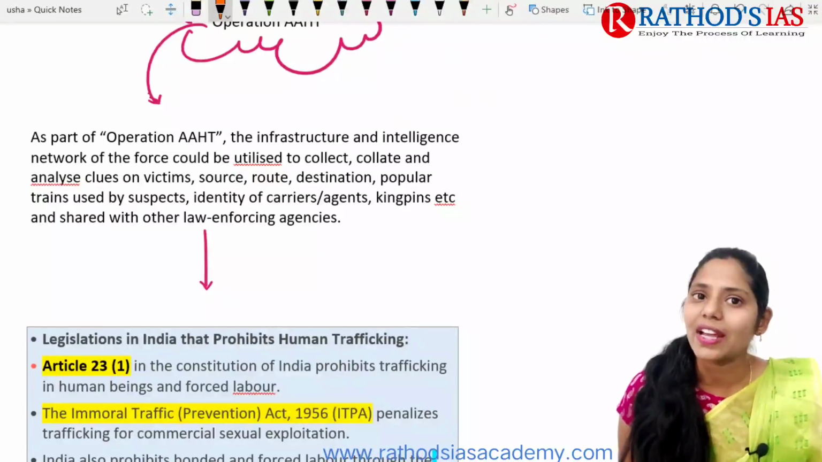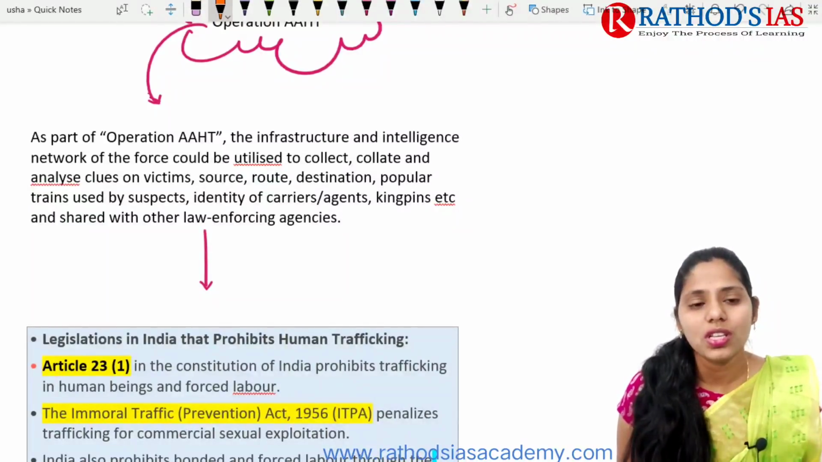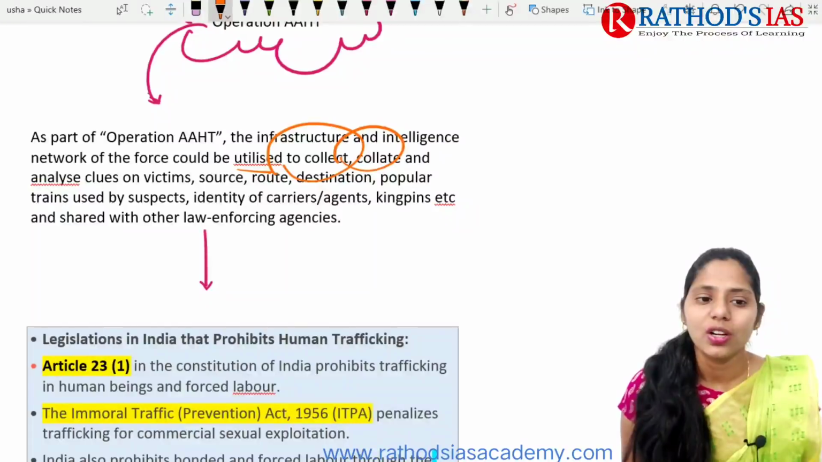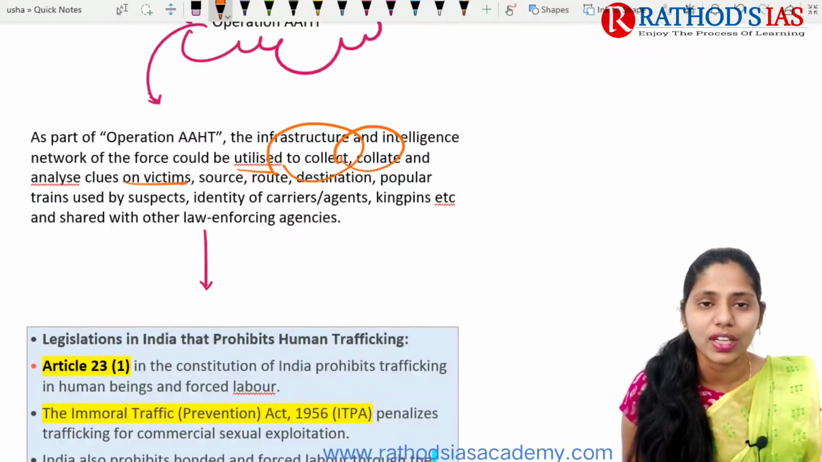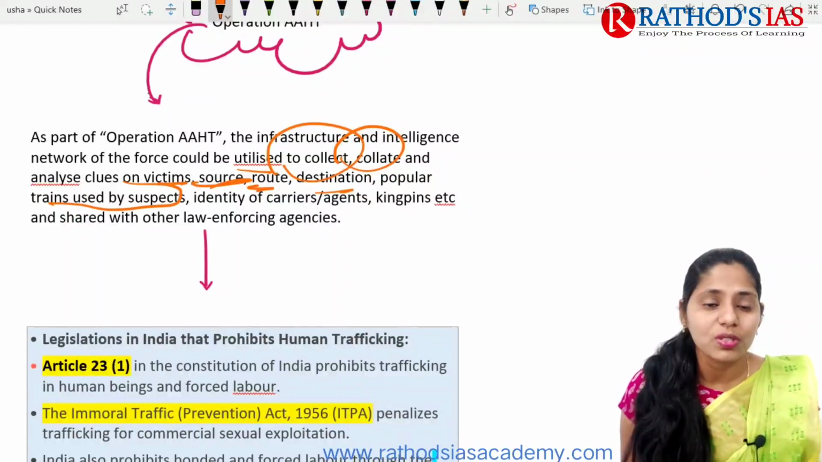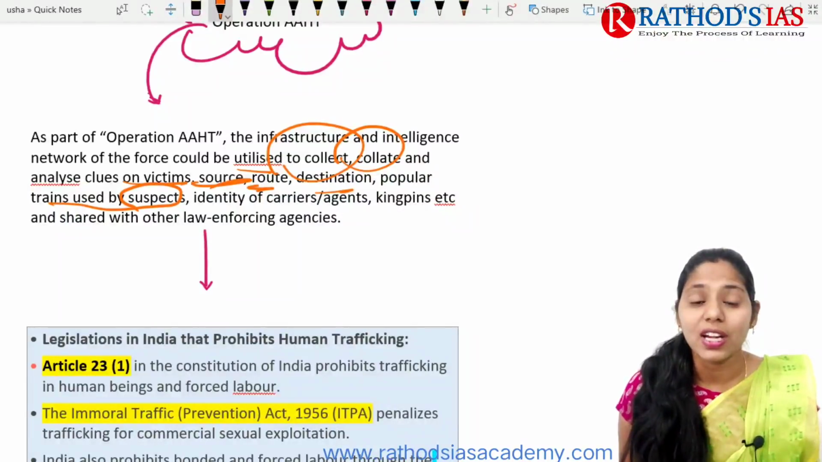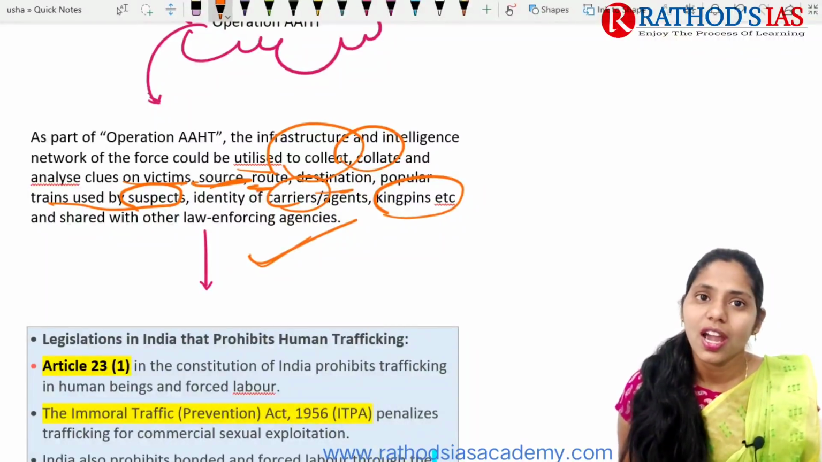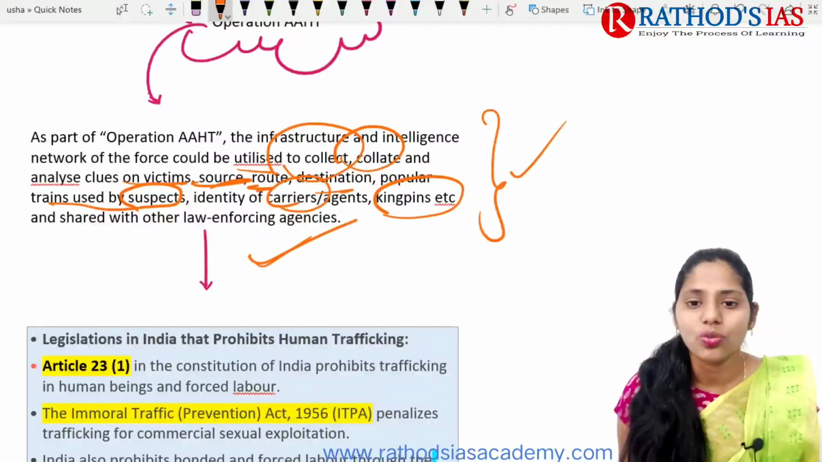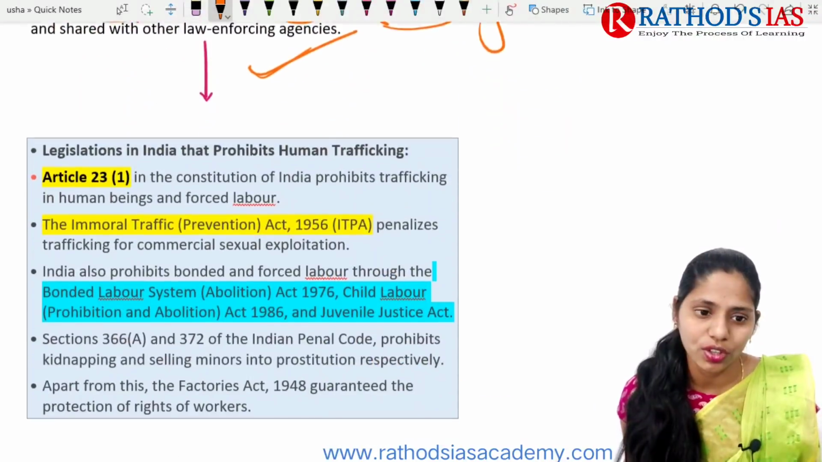So if we're talking about some facts regarding Operation Art, in this part of the operation, the infrastructure and intelligence network of the force could be utilized, especially to collect, collate and analyze the clues on victims, sources, routes, destinations, and popular trains mainly used by the suspects, and to identify carriers or agents and kingpins, etc. That data will be shared with law enforcing agencies so that they can go for curbing this illegal trafficking of humans.